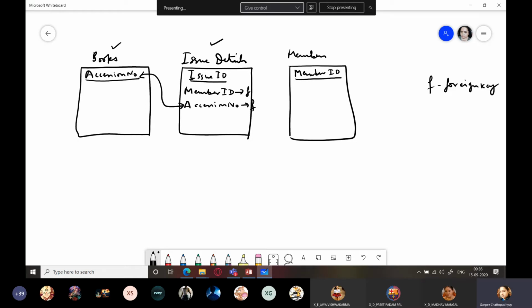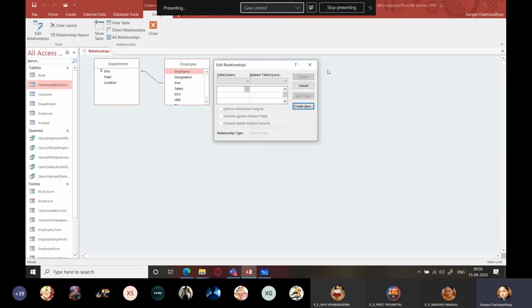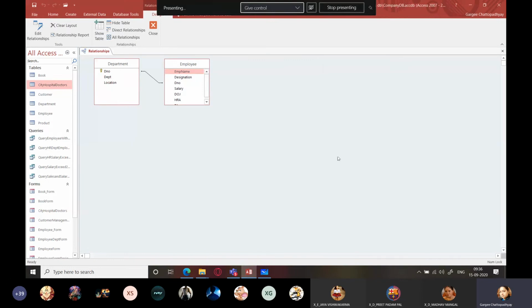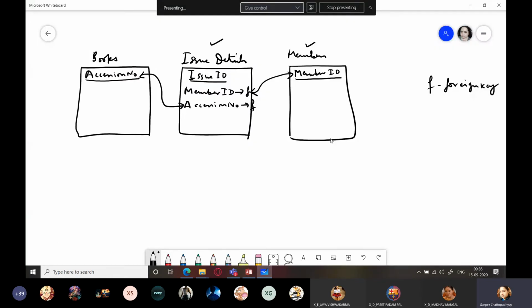ठीक है, आपको relationships tab में बिल्कुल ऐसे दिखेगा, right? Next is members. What is the common field between issue details and members? Member ID. This is the common field. Finally, when you create this relationship, this is the picture which you will be seeing over here in the relationships area. तो यहाँ पे आपको ये तीनों tables ऐसे दिखेंगे. This shows that all these three tables are connected, and now you can create forms on this.